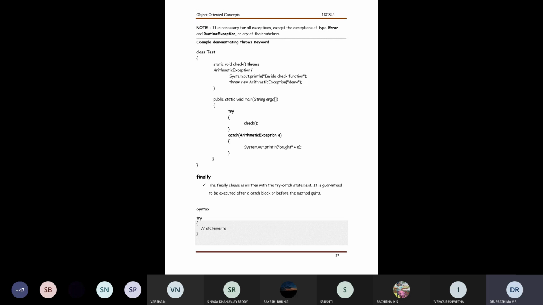Now I have a main method with a try and catch block. Inside this try block, I make a call to check. I have a catch which is caught by the arithmetic exception, and it's described with an action. And now I have the finally clause which can be incorporated with this throws block, and it can also be interfaced with the throw.